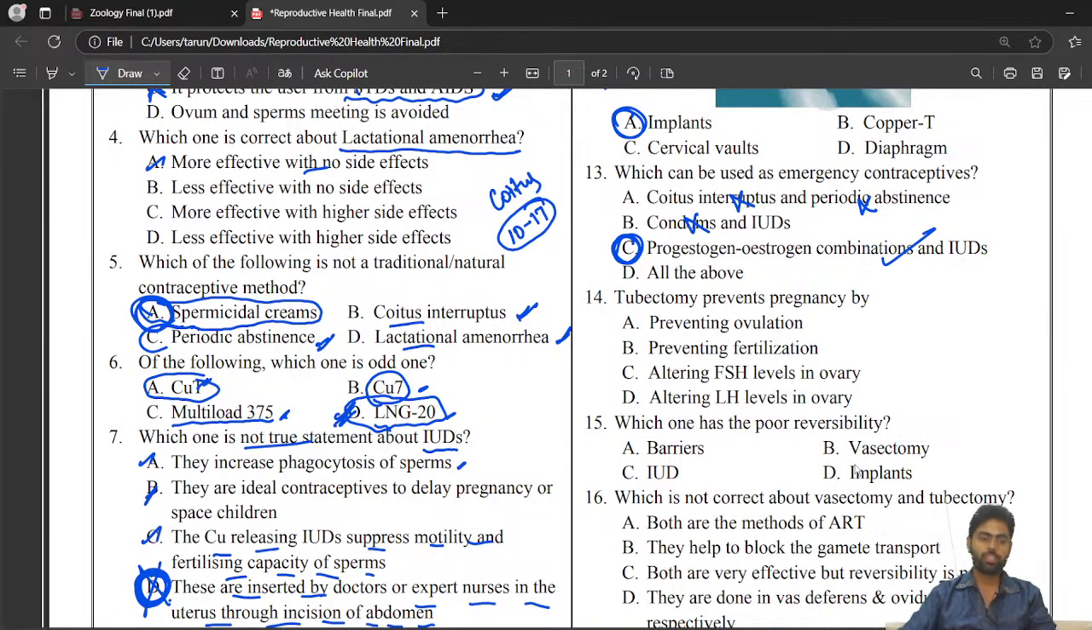Tubectomy prevents pregnancy by. What is tubectomy? Tubectomy prevents pregnancy by preventing ovulation? No, tubectomy will not prevent ovulation. They will prevent the meeting. Preventing fertilization, this is correct.